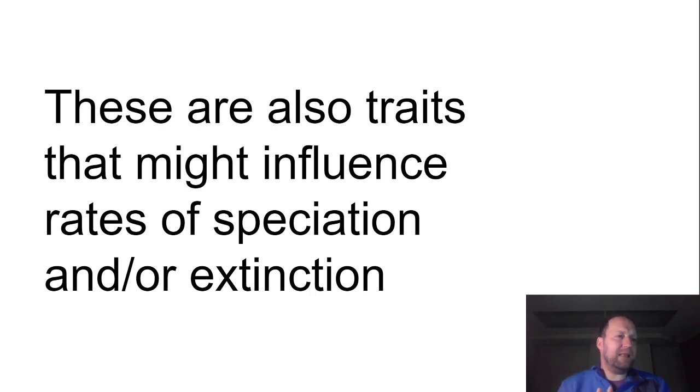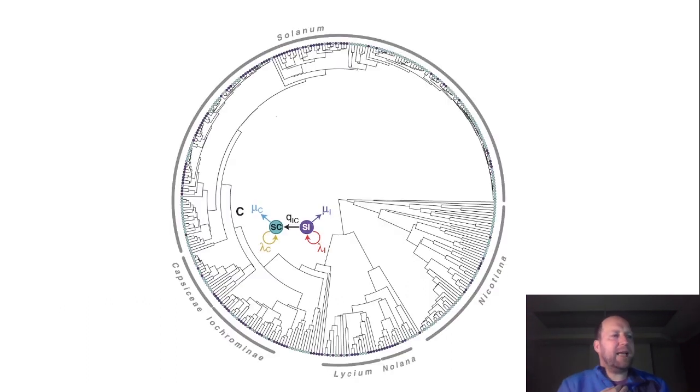So it makes sense that self-compatibility and incompatibility might somehow feed back on these macroevolutionary rates of speciation and extinction. So what did Goldberg et al. do to study this? Well, they gathered a big data set.